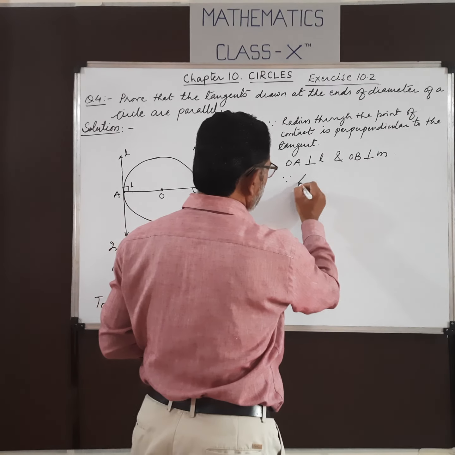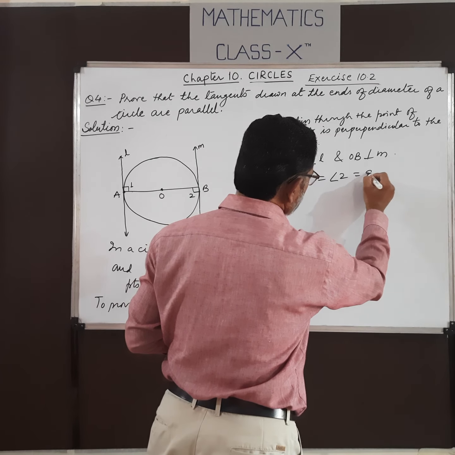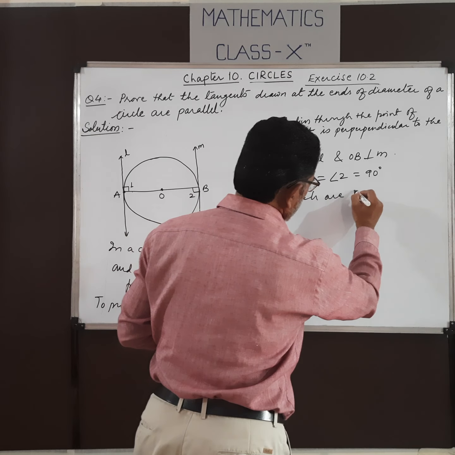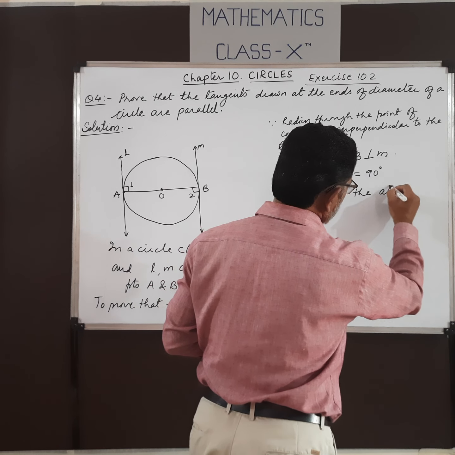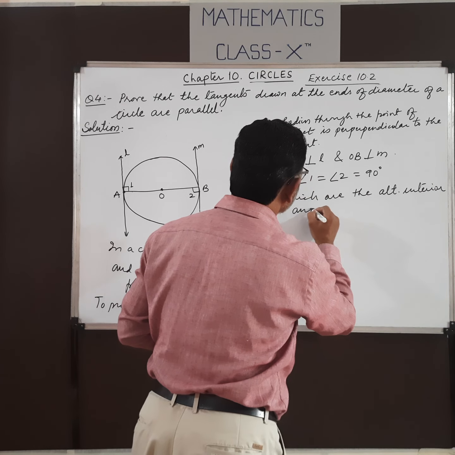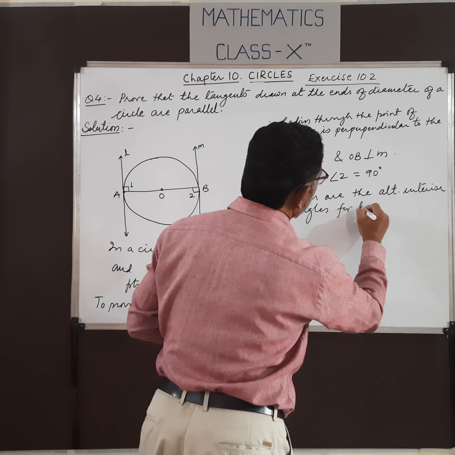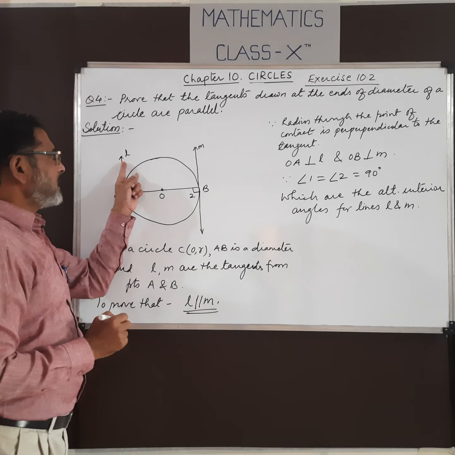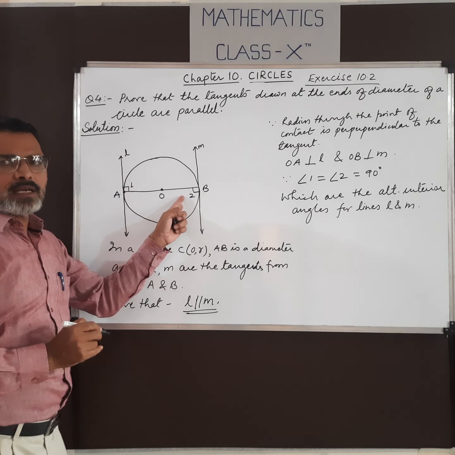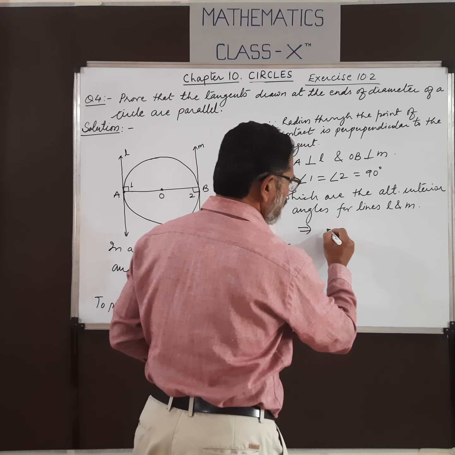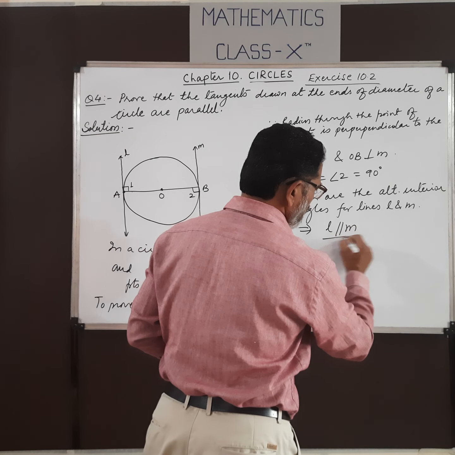Since angle 1 equals angle 2 and each is 90 degrees, which are the alternate interior angles for lines L and M. देखिए ये लाइन L और M के लिए एंगल 1 और 2 कैसे हैं? Alternate interior angles which are equal. So when alternate interior angles are equal, line L must be parallel to M.